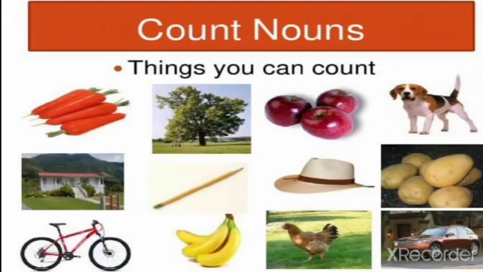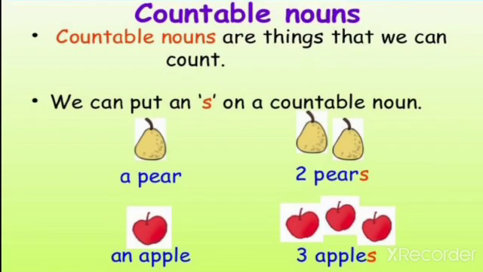What is a countable noun? Things you can count. That is called countable nouns. You can see the meaning for the countable noun. Countable nouns are things that we can count. We can put an S on a countable noun. Examples for countable nouns: a pear, 2 pears, an apple, 3 apples.